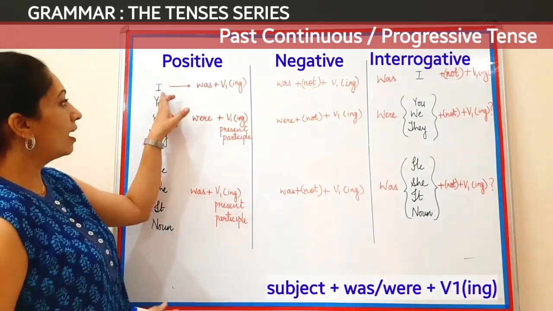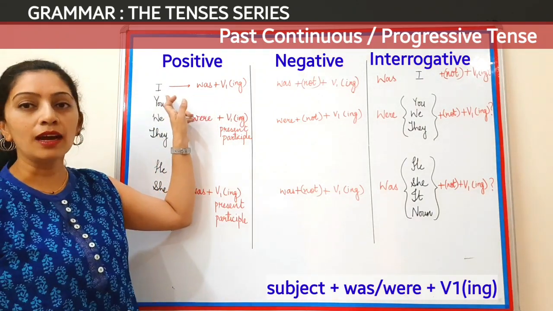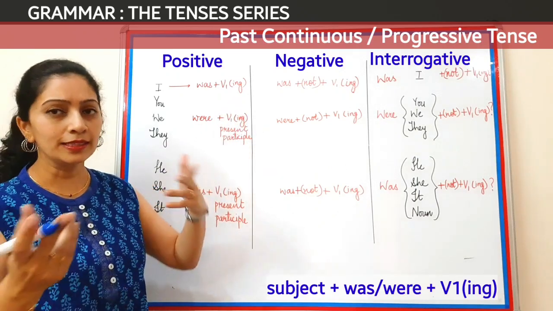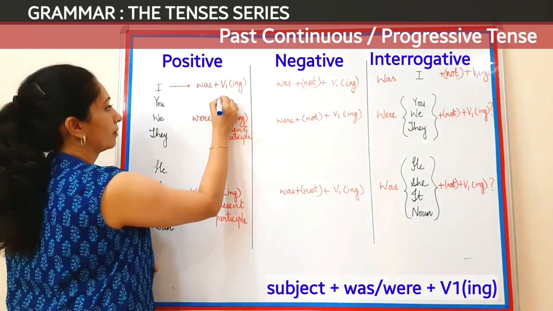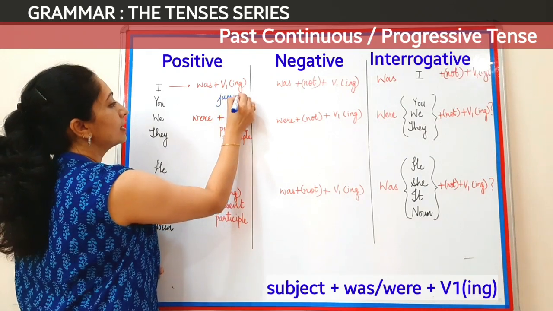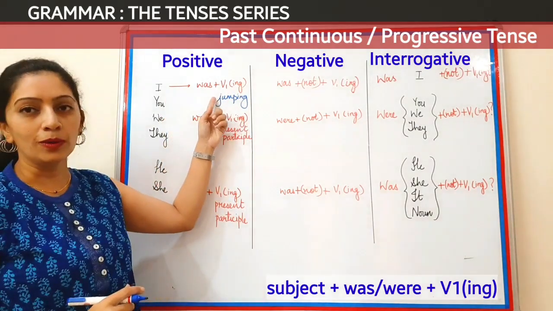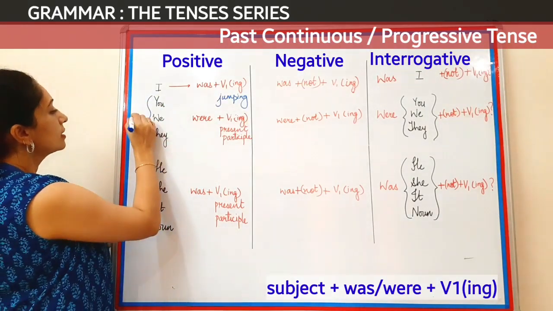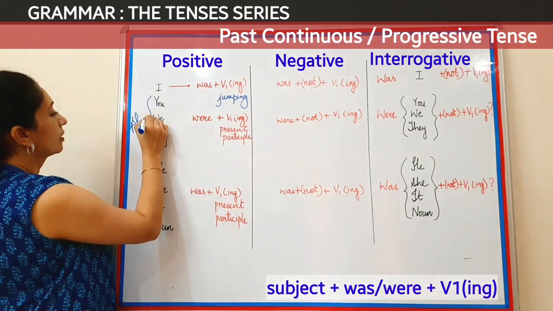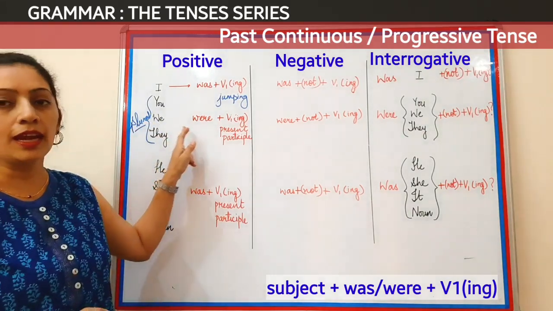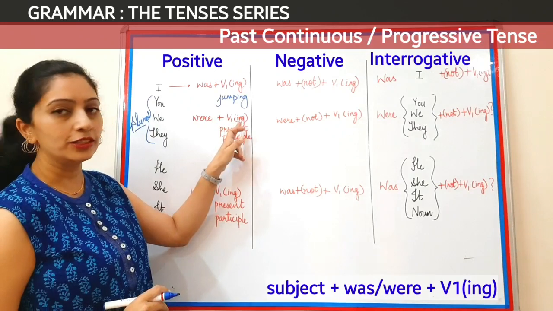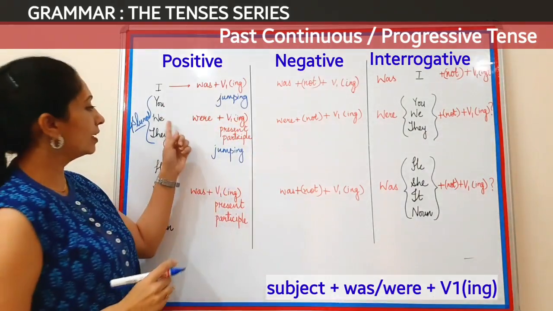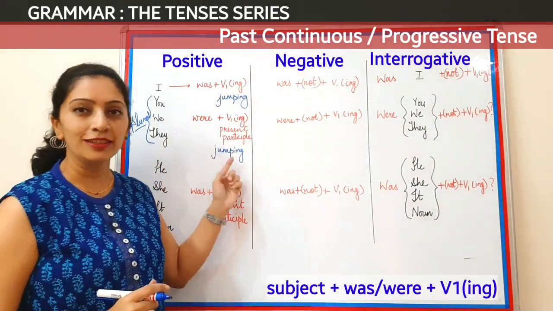Now let's do it. I was. With I we will always have was and verb in the ing form. Let's take an example. Let's say jumping. So my sentence becomes I was jumping. Now look at you, we and they. These are plural categories. So with plural, we'll have the auxiliary verb were and ing form of the verb. So let's start. You were jumping, we were jumping and they were jumping.